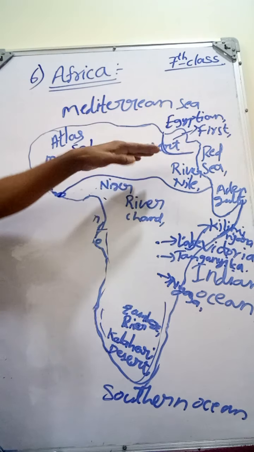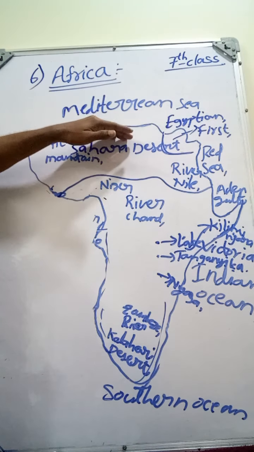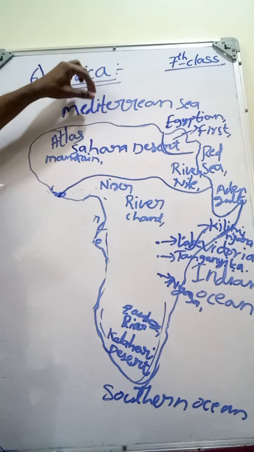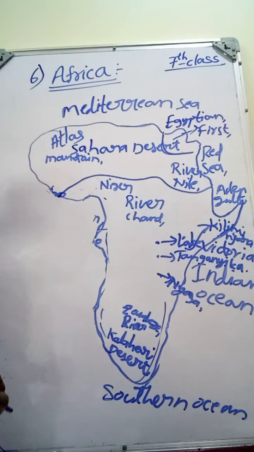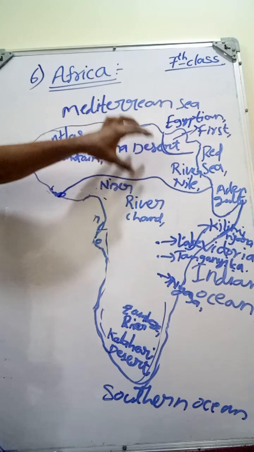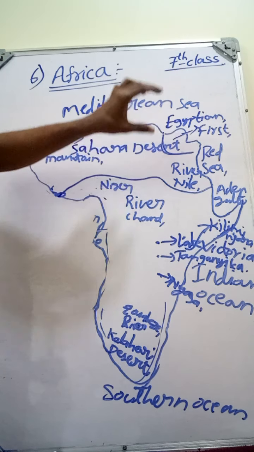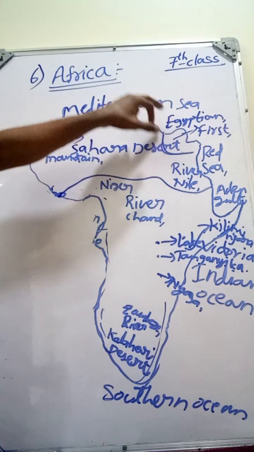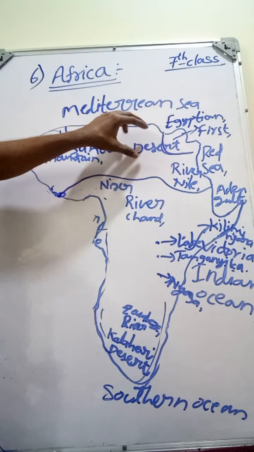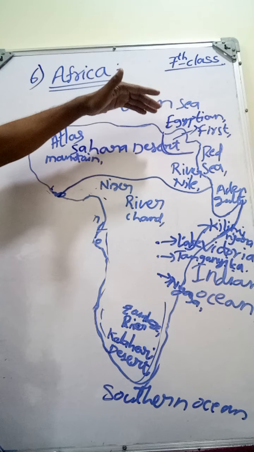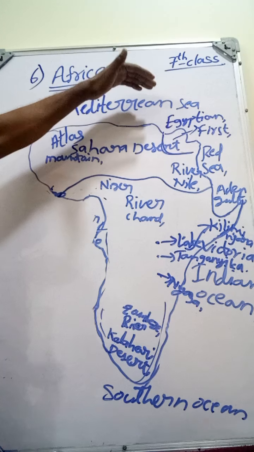Then the Nile River merges into the Mediterranean Sea. So the Nile River is flowing through the Sahara Desert and also into Egypt. That is the reason Egypt is also called the Gift of the Nile.